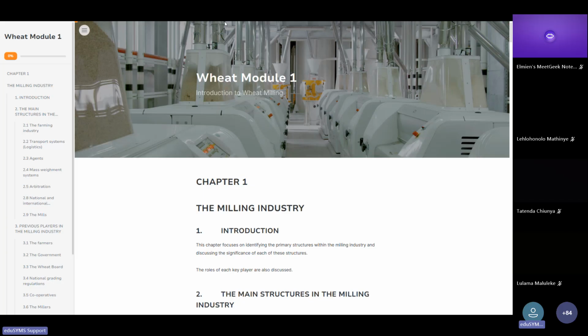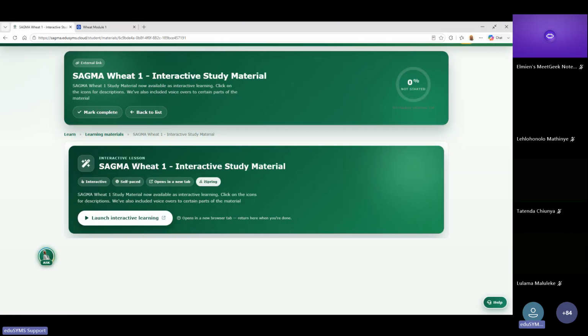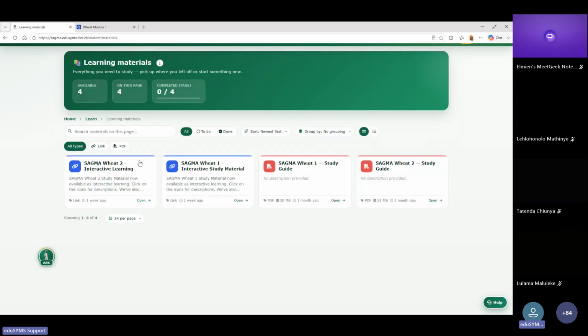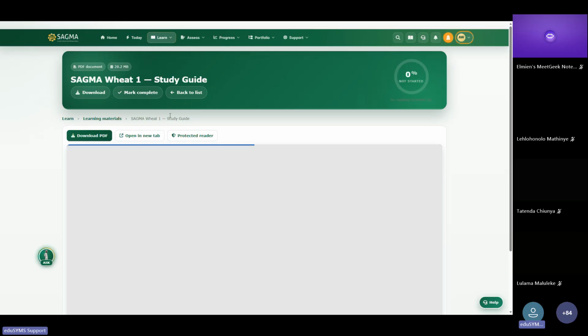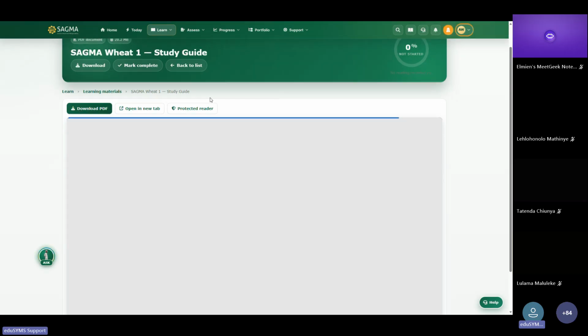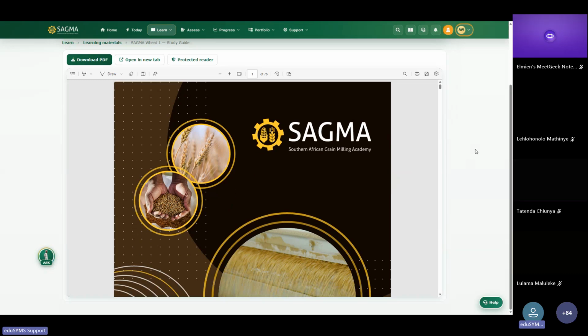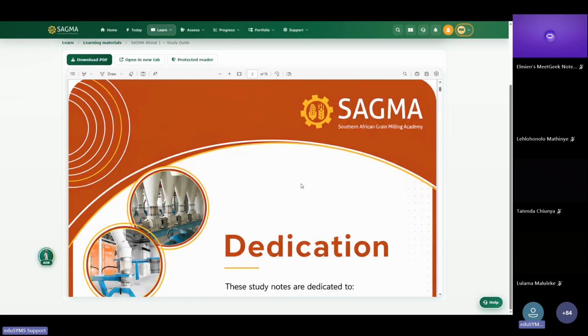Now, all this experience, you are getting it from the platform and you can actually mark as complete to say, no, I'm complete, I'm done with this. Or you can actually go back to the list where you can consume a certain type of material. The previous one was a link that I opened, it will open a new page. And if you look at this material that I'm opening now, it's a different type of material, which actually opens up a PDF, which you can actually consume directly from the platform.